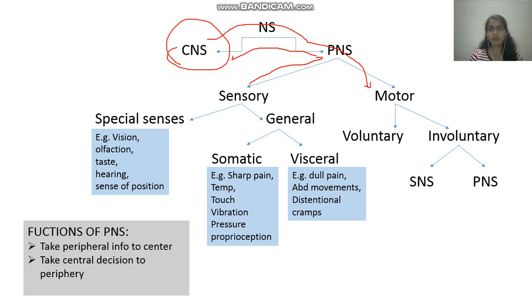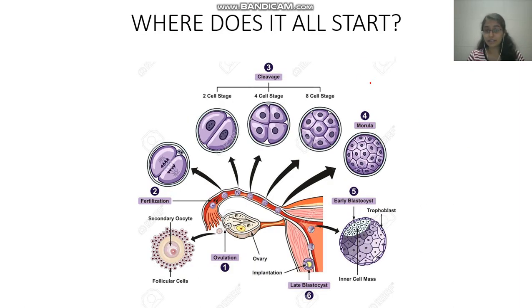Okay, so where does it all start? From where does the development of central nervous system start? It's right after the fertilization process. Okay, so once we know ovulation has taken place, the ovum that is arrested in its second meiotic phase will be present in the ampullary isthmic junction, and in case the sperm is coming there, when it reaches the ovum, it is able to pierce through it. The meiotic division will complete with the release of second polar body, and we know the process of fertilization begins.